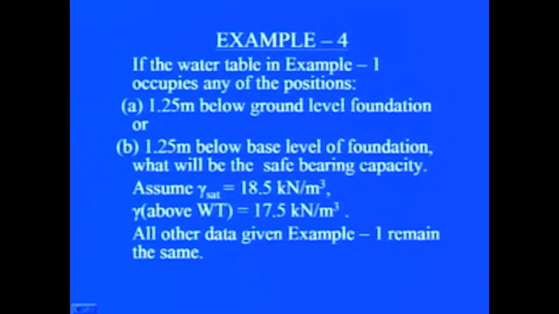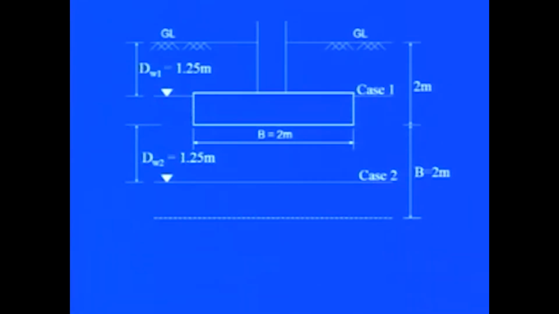Now, in another example, suppose the water table occupies some other positions. For case A, the water table is 1.25 meter below ground level, that is, 1.25 meter below the base level of the foundation. What will be the safe bearing capacity? Now, assuming again gamma saturated as 18.5 kilonewton per meter cube, gamma above the water table as 17.5 kilonewton per meter cube, other data remaining the same.